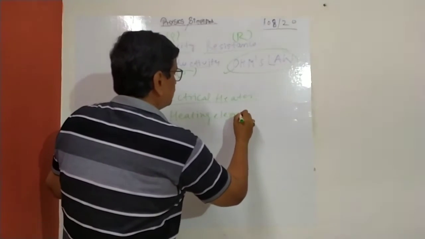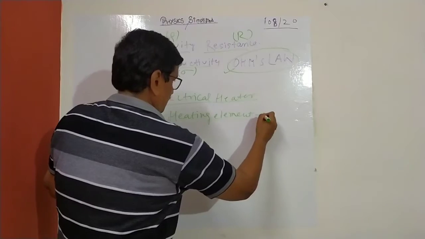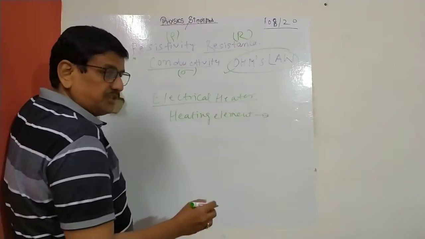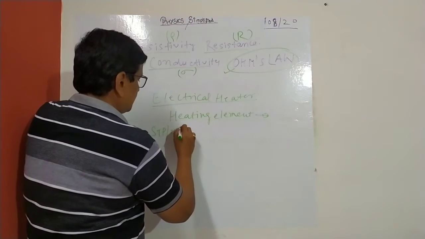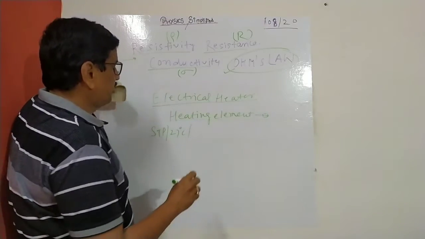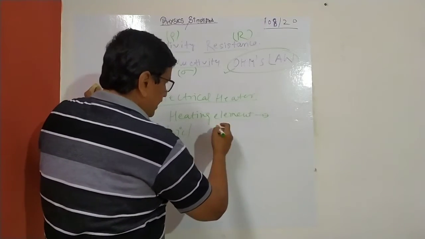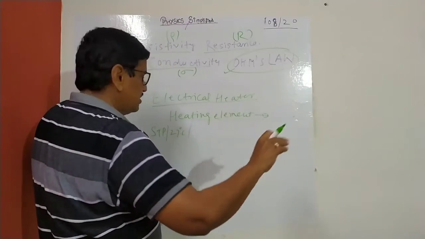Say at room temperature, which is 27 degrees centigrade, we flow a small amount of current through this heating element through a source.